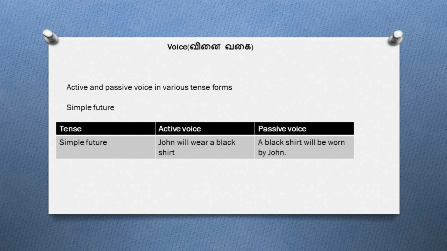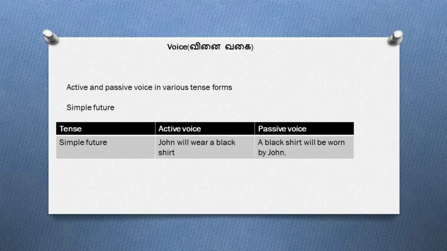The next one is conversion of a sentence into its passive form involving the tense simple future. The sentence given to you is John will wear a black shirt. First, split up the subject, verb and the object. John is the subject, will wear is the verb, and a black shirt is the object. Now start the sentence with the object, that is a black shirt.